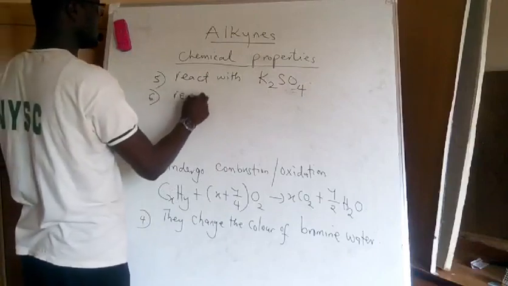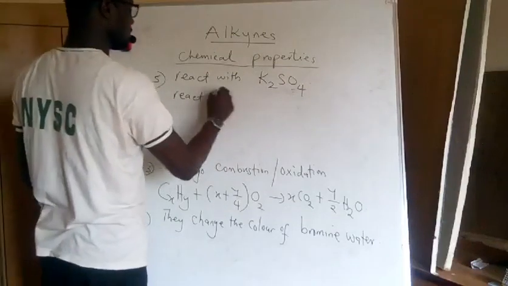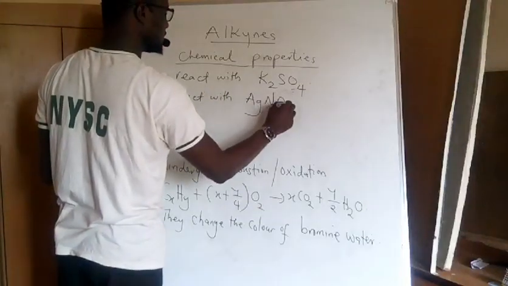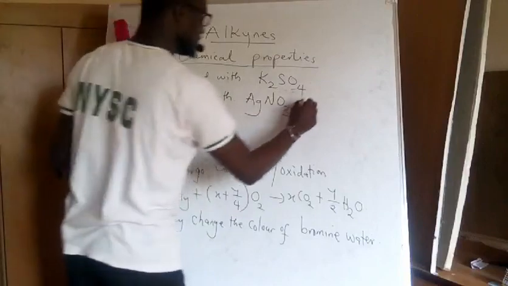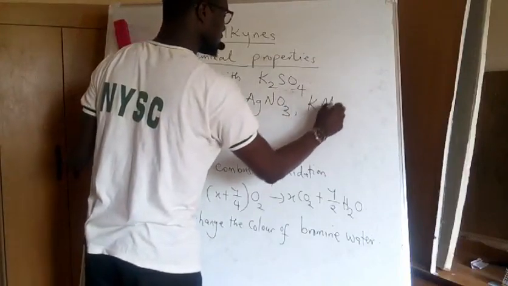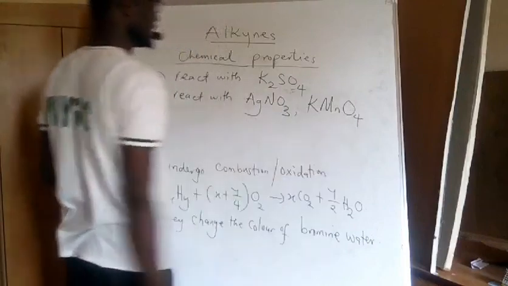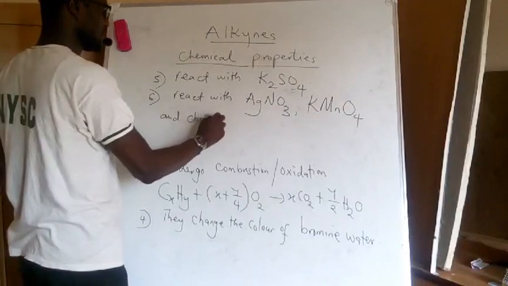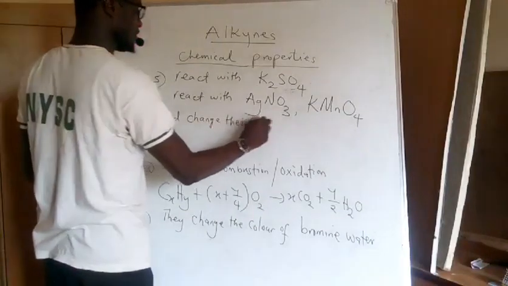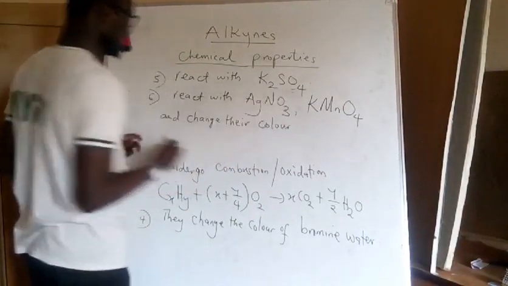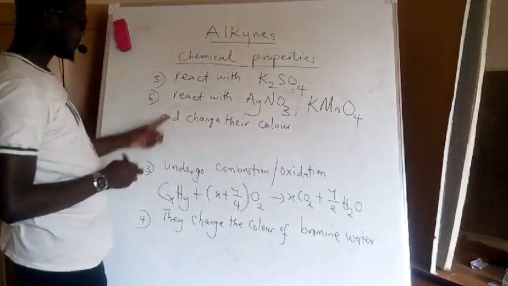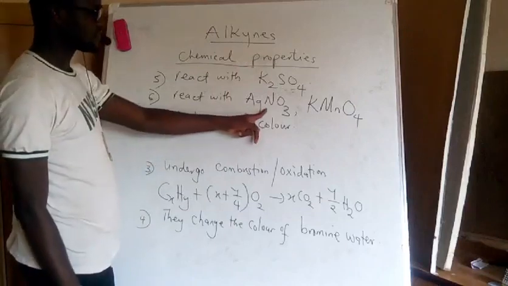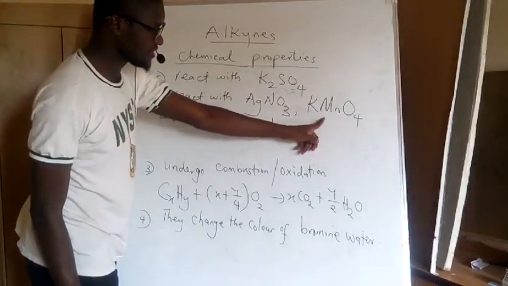They react with silver trioxonitrate 5 and potassium tetraoxomanganese 7 and change their color. Yes, alkynes react with potassium sulfate. They also react with silver trioxonitrate 5 and potassium tetraoxomanganese 7.